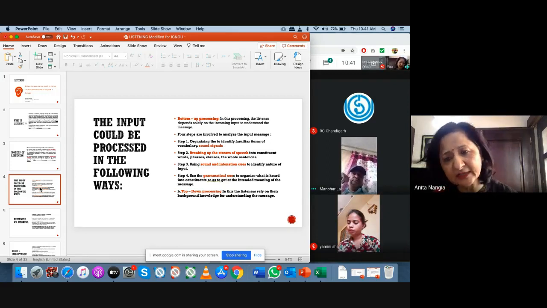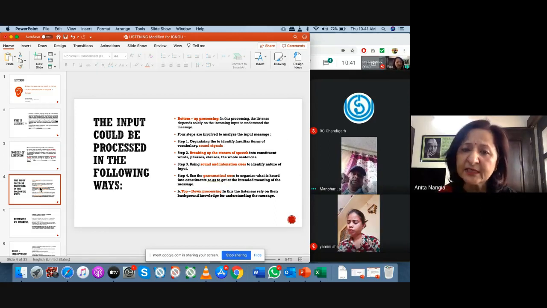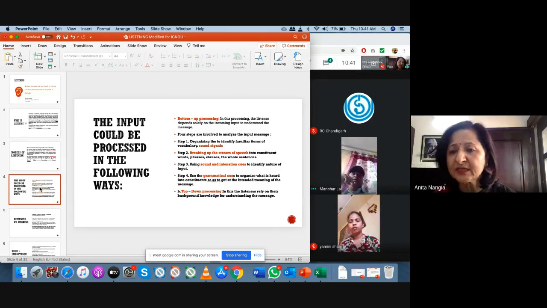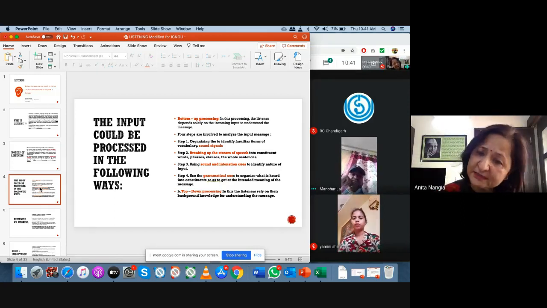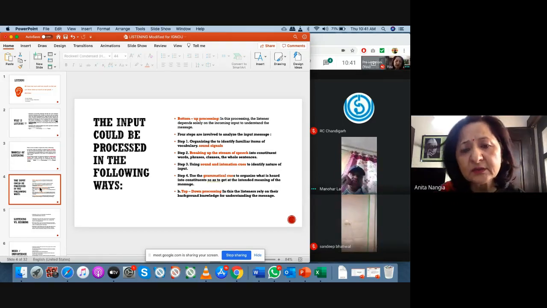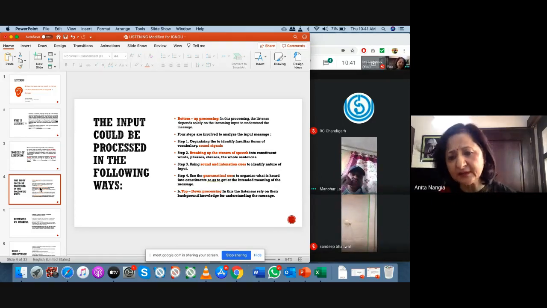First, you try to recognize the sounds. Second, breaking up the speech, that what I'm saying. And third is grammatical cues, clues or cues. What is the grammar I'm using in here? And then, in the last, we get the meaning out of what we are getting as an input.